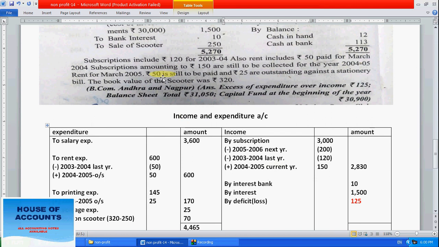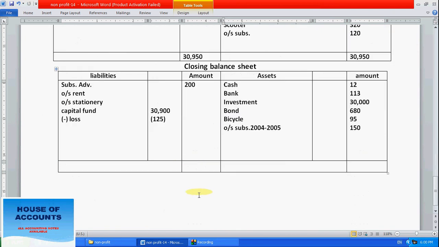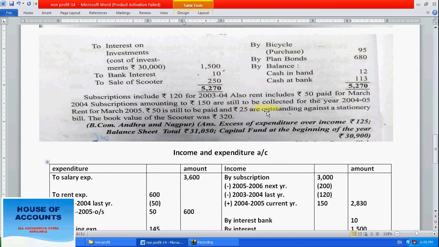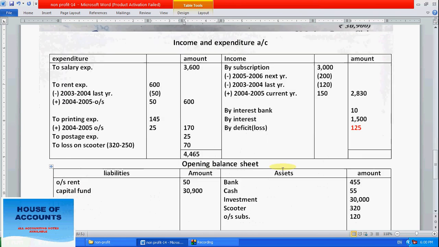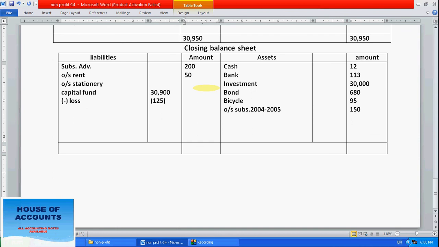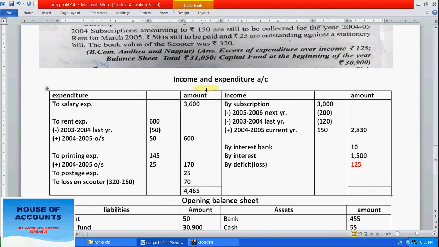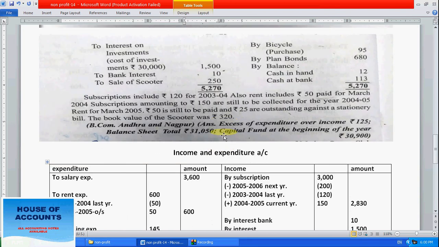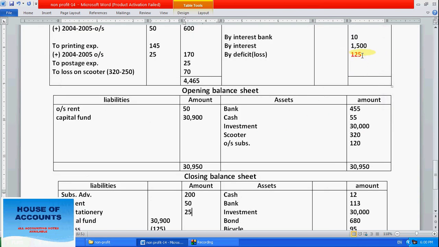After subscription, rent for March 2005, 50 is still to be paid. Outstanding rent, we have to pay the rent. So right here, 50 rupees rent outstanding. And printing stationery is also there, 25 outstanding against stationery. So right here, 25 against stationery. Yes, it is 25 against the stationery. So all the entries are over here. We have also transferred this capital fund and surplus.